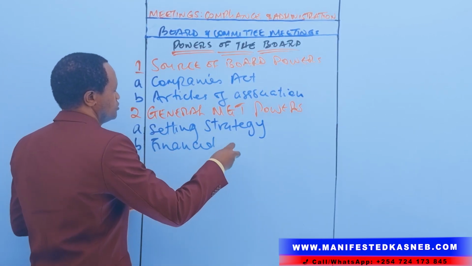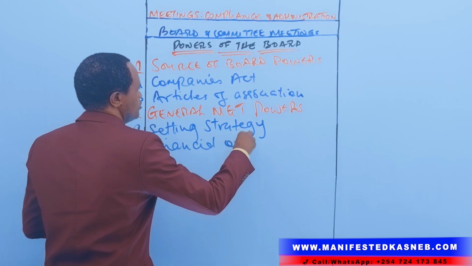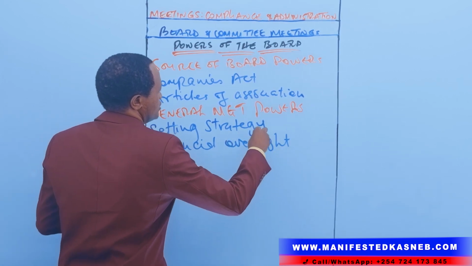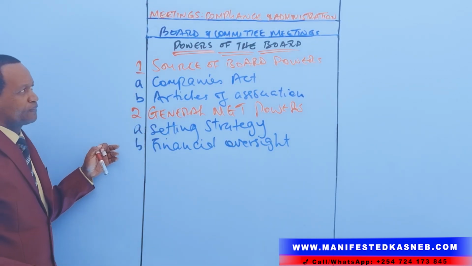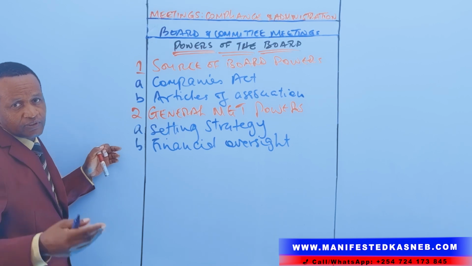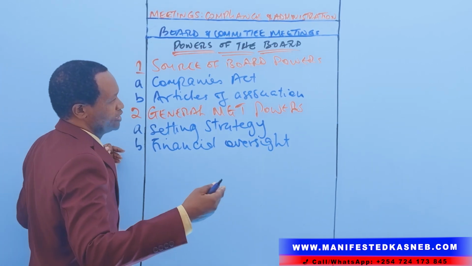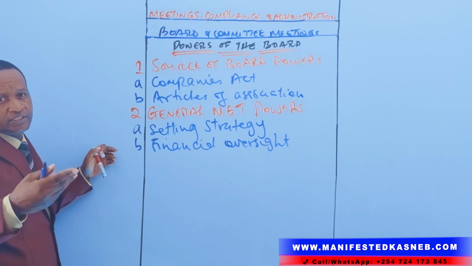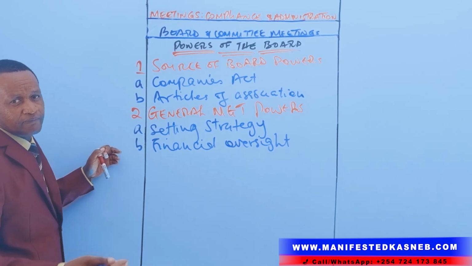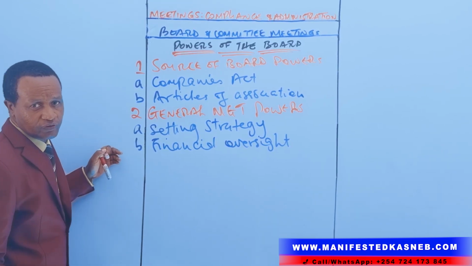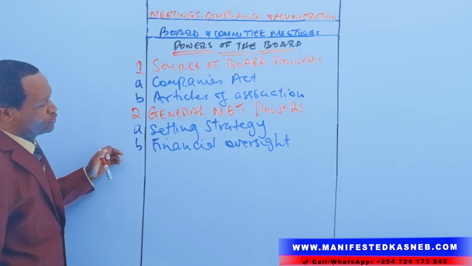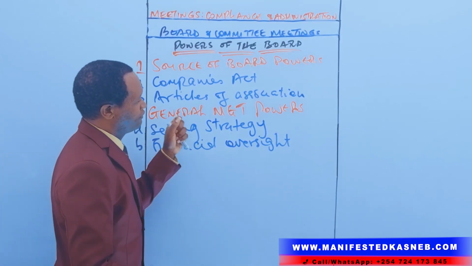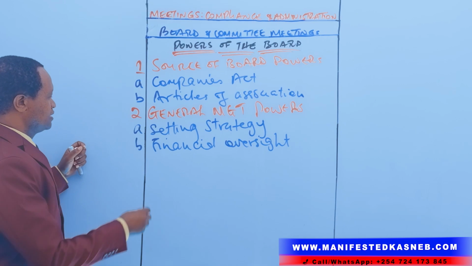Financial oversight. That is another power. Financial oversight is carried out by approving budgets, managing capital expenditure, ensuring the integrity of the financial reporting, and so on. That's what we are referring to as financial oversight.